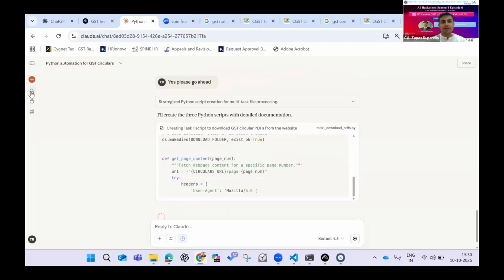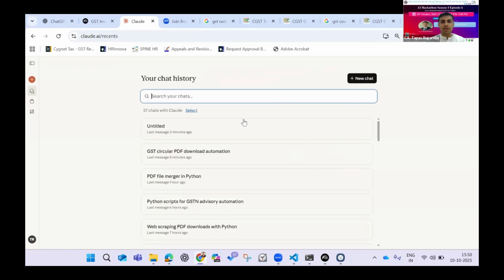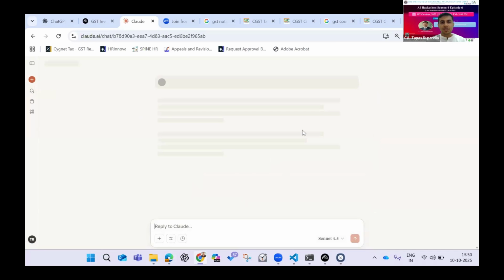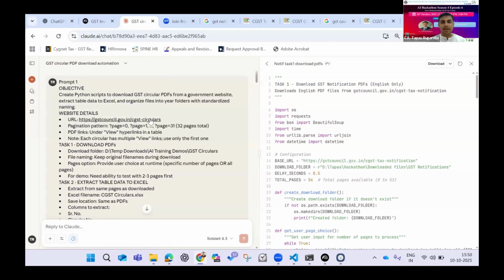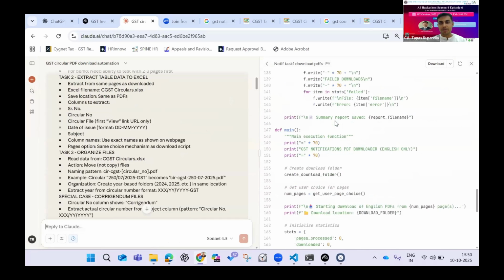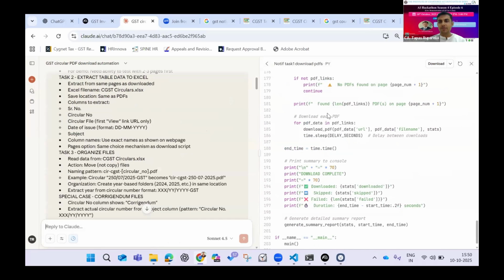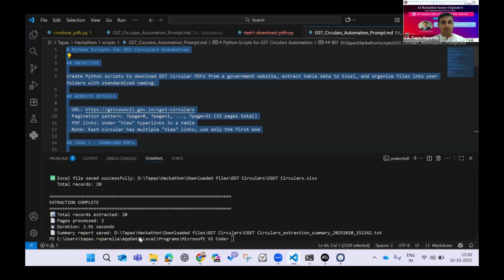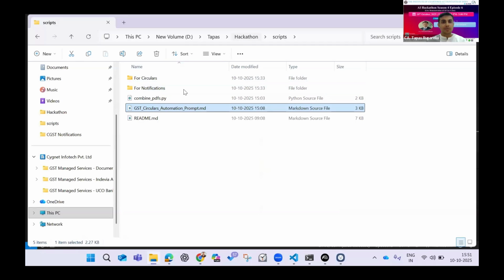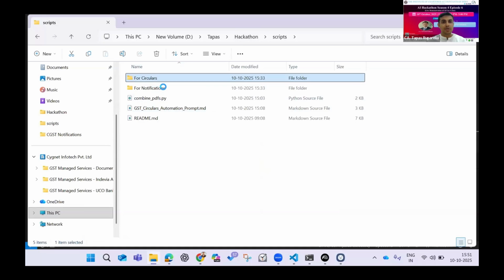Because it's three different tasks that we have asked it to undertake, I will very quickly show the script that has already been given to me. So this is my original chat where I had given this prompt, and this is how it has given me the code. This is something called artifacts within Claude. It shows you the code on the side of it. I already have the codes open for me. No, they're not open. I'll just very quickly go. Yeah, this is circulars.